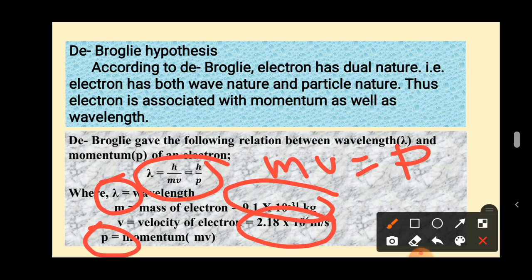So lambda is the wavelength, and m into v is nothing but the momentum. I hope you understood the concept. I will repeat it again.